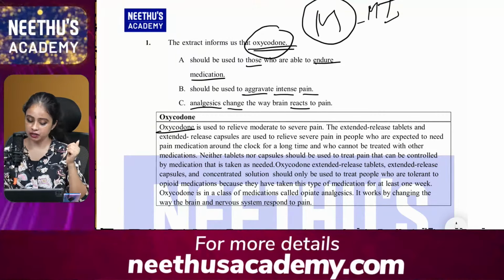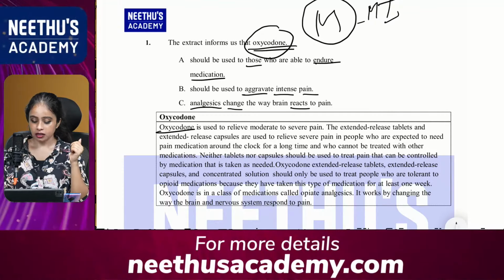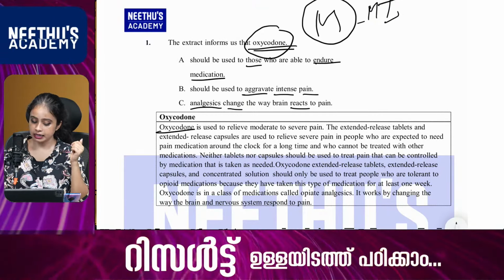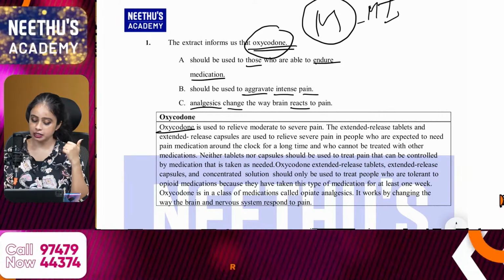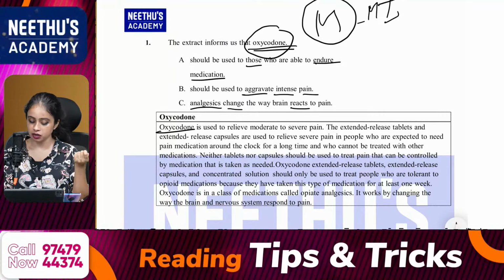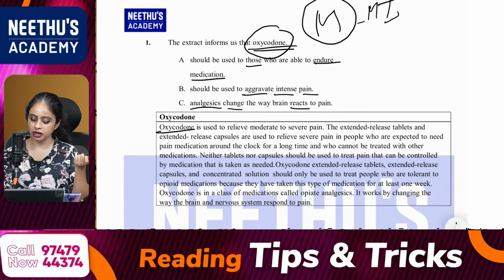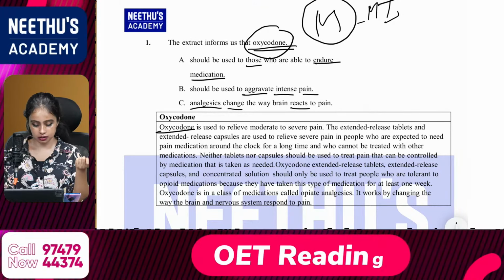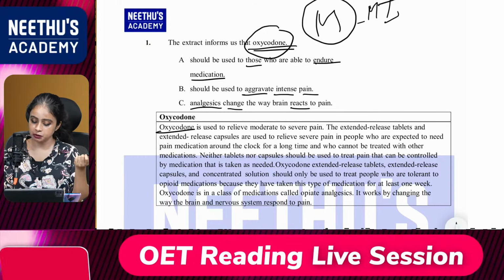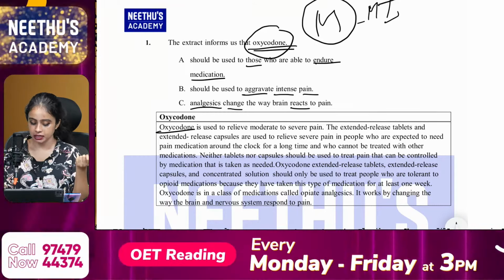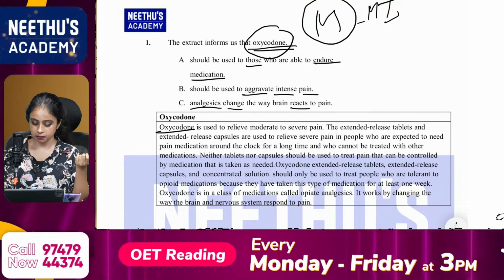Oxycodone is used to relieve moderate to severe pain. The extended release tablets and extended release capsules are used to relieve severe pain in people who are expected to need pain medication around the clock for a long time and who cannot be treated with other medications. Neither tablets nor capsules should be used to treat pain that can be controlled by medication that is taken as needed.